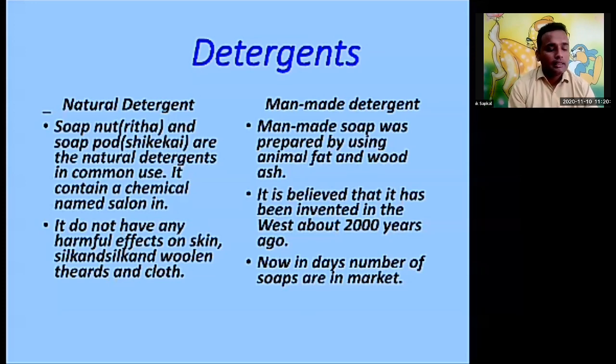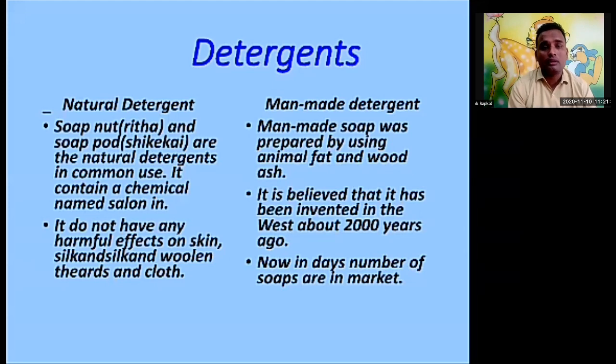Okay, now here there are two types: natural detergents and man-made detergents. Earlier I said soap nuts and soap pods are natural detergents in common use. They contain a chemical called saponin. Saponin is the main content of Ritha and Shikakai. It does not have any harmful effect on the skin, hair, and woolen or silk clothes. The natural detergents don't have any bad or side effects on your skin as well as your clothes.